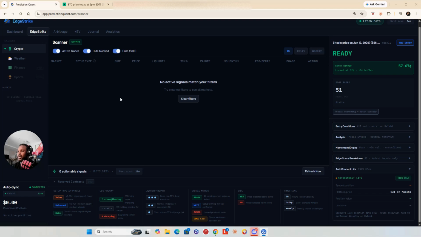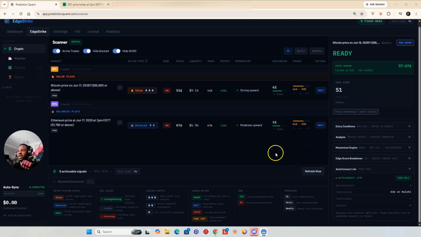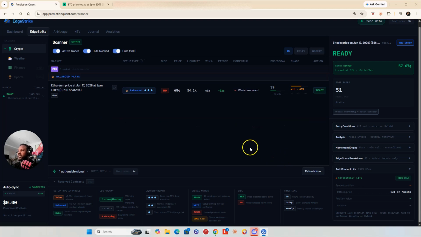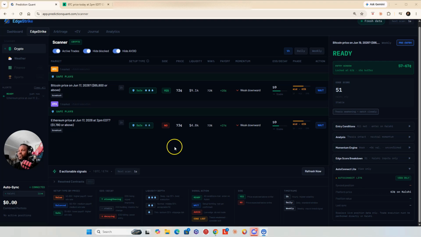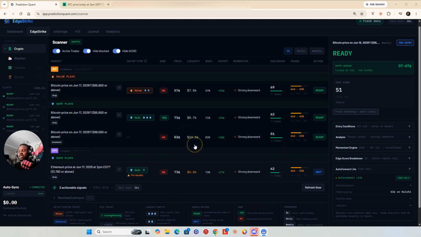Rarely, because it has to see where the money is coming in on these contracts, look at the order book, etc. A lot of big players are still filling out the market. So anything towards the very beginning and the very end, typically the last 10 minutes of that hourly contract, you're not going to get signals because it's too risky.